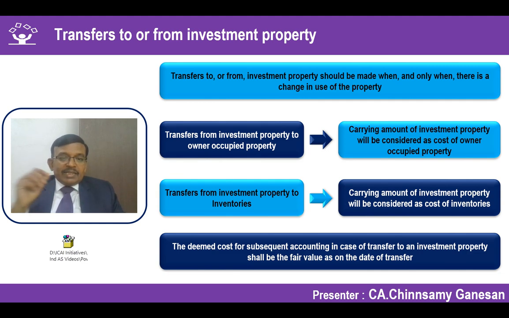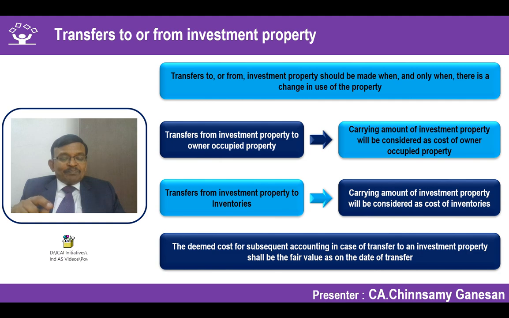So suppose in the example which we have seen, 60 lakhs is the carrying amount, but the fair value is 80 lakhs. We have considered no change is required. Suppose it is 55 lakhs, we have said that only 55 lakhs should be capitalized as part of the cost of investment property on the transfer in, and the balance 5 lakhs should be charged to the P&L account. Suppose I am talking about IAS, this statement without any addition automatically goes into that.